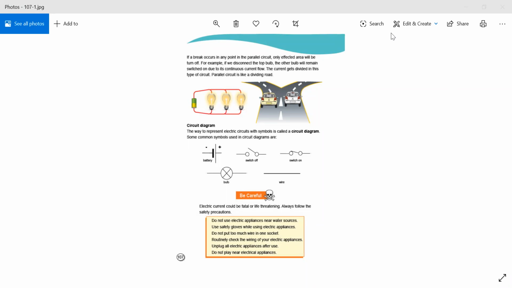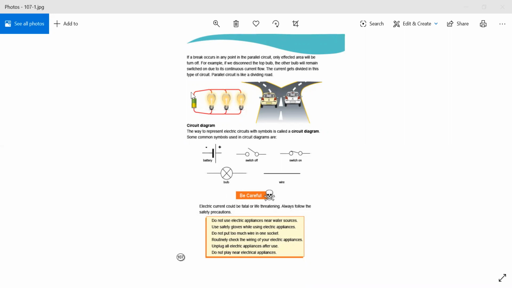So students, what is the difference between parallel circuit and series circuit? Series circuit was that which is connected in a series way, one after another. The bulbs are connected one after another. But in a parallel circuit, they are connected in a loops way. What is the meaning of loops way? As you can see in the picture, they are connected from one wire, first of all, to the bulb.